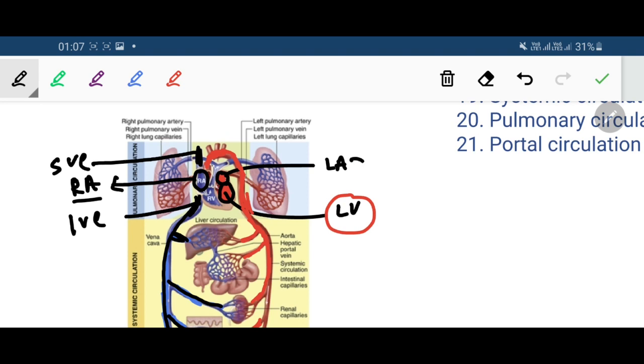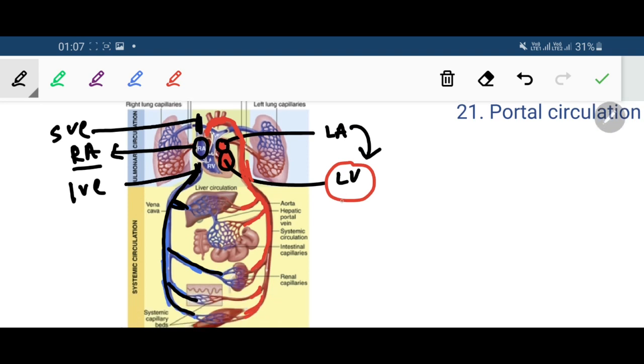From the left atrium to the left ventricle, from the left ventricle to the body, through the capillaries throughout the body the tissues are supplied, and from the tissues the carbon dioxide and metabolites are taken up by the capillaries, and deoxygenated blood is returned via the venous system into the right atrium via the superior vena cava and inferior vena cava.